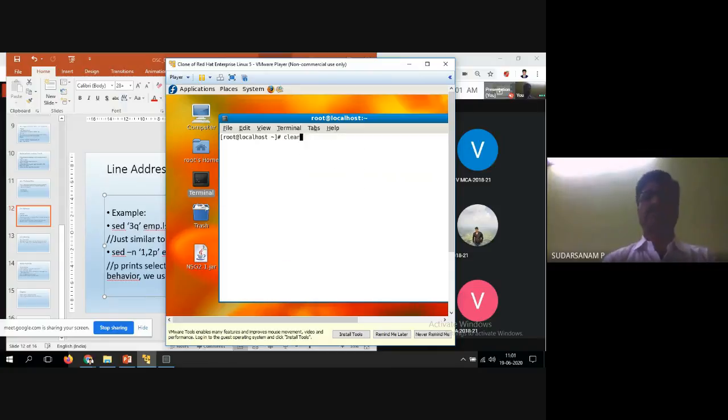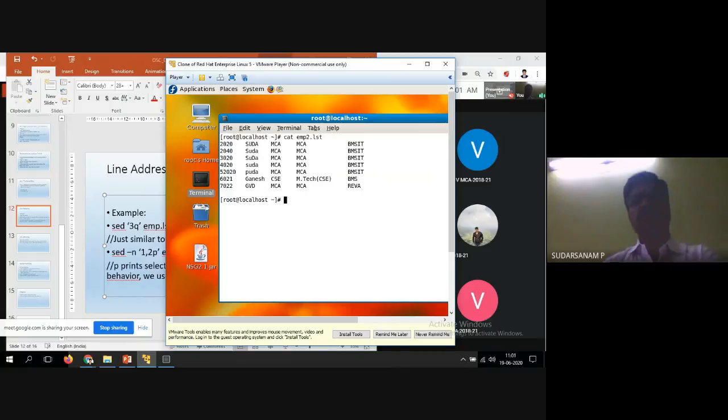Clear. Again, try to display the file name here. So now I want to print from the 3rd line to the 5th line. So now what you have to do is sed, you have to go for the minus n option.